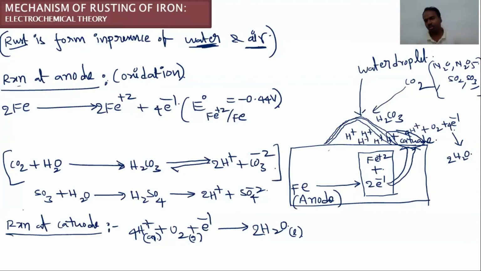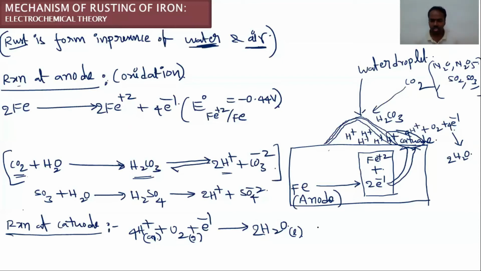For example, if the CO2 quantity is more, in crowded areas like cinema theaters or shopping malls, where the CO2 quantity in the atmosphere is more, at that time the H2CO3 production is also more. Once the CO2 quantity is more, H2CO3 production is more, then they release more H plus. So in those places rusting takes place very rapidly. In some examinations previously they asked, what is the catalyst in the rusting of iron? H plus is the catalyst.